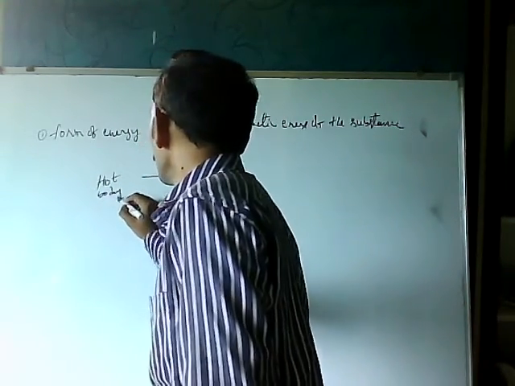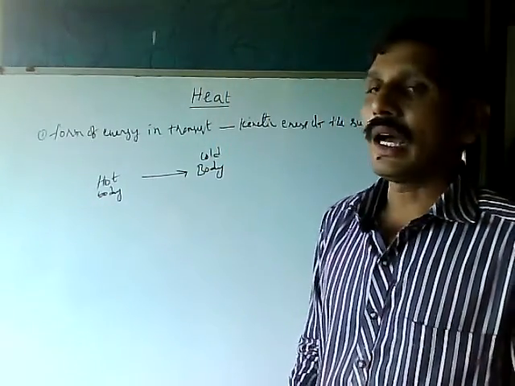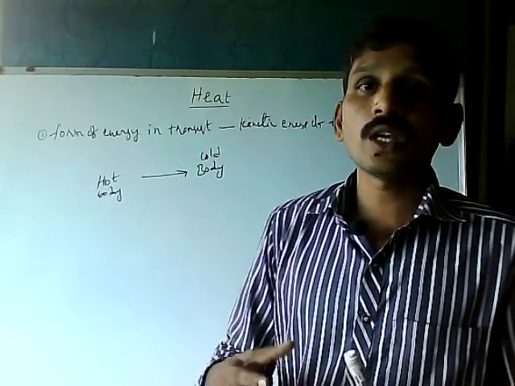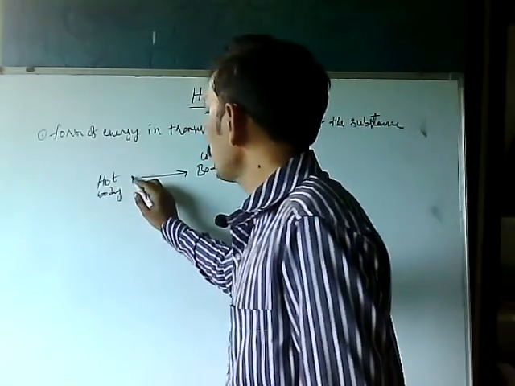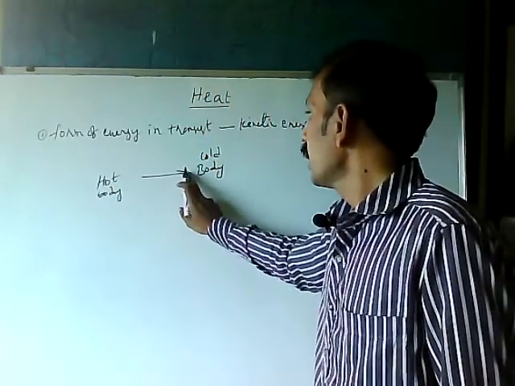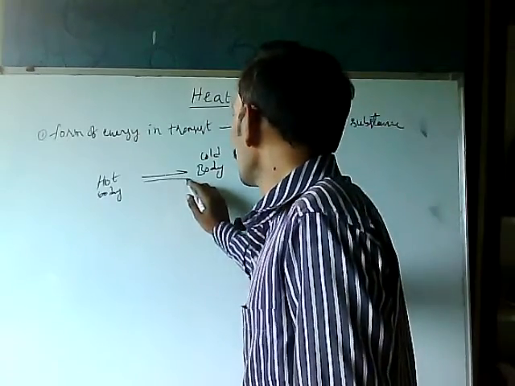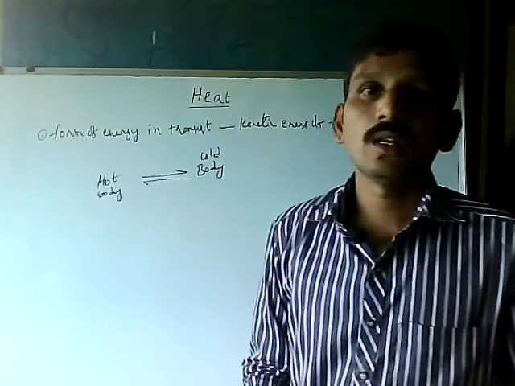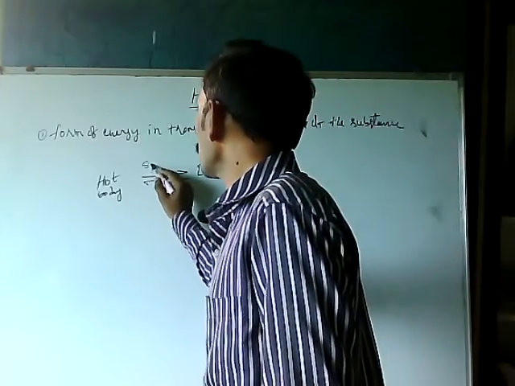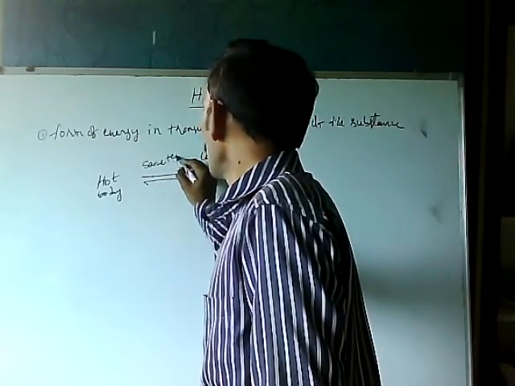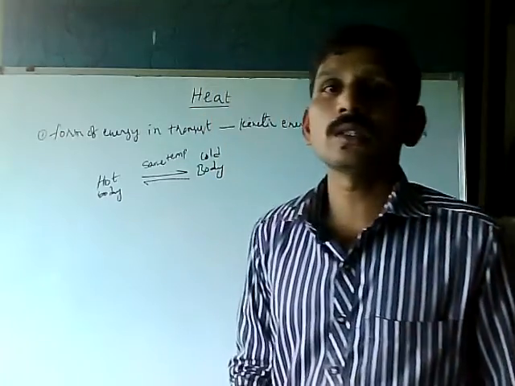Heat transfers from hot body to cold body until they attain the same amount of energy. So the heat energy transfers from the hot body to the cold body, and then at one stage it stops. There is no flow of heat when they are at the same temperature,